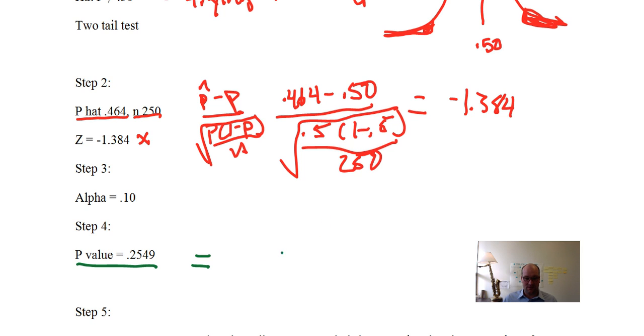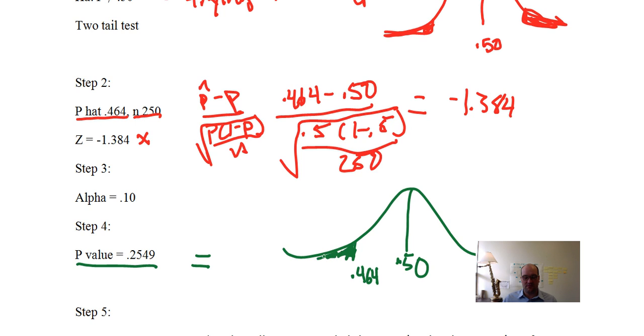So if I were to draw the picture, 0.50, we got some observation over here, 0.464 on the left side. So what we need to do for a two-tailed test is find the probability of everything left of that and then just multiply it by 2. And it will give us both sides. Okay? So we know how to do it in norm dist, how to find something to the left. It's just a regular old norm dist, nothing special. So let's do that. It's going to end up being 2 times